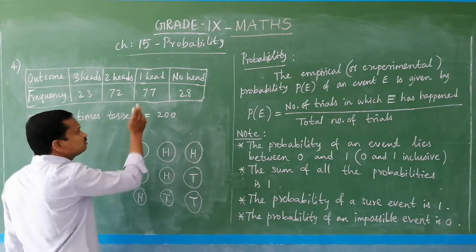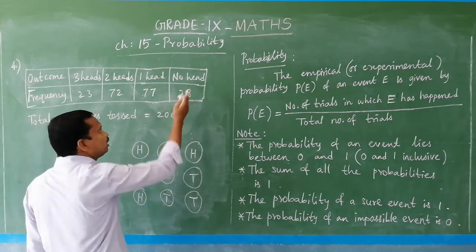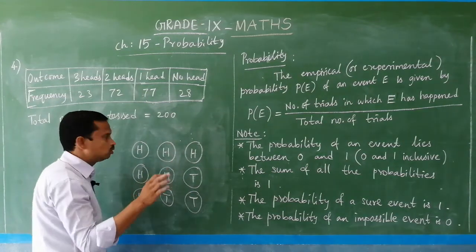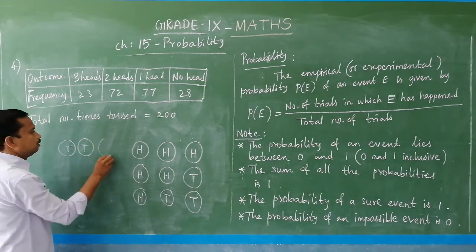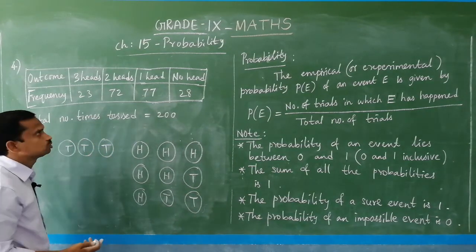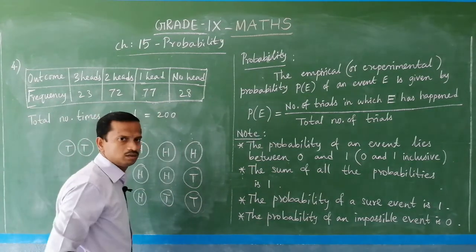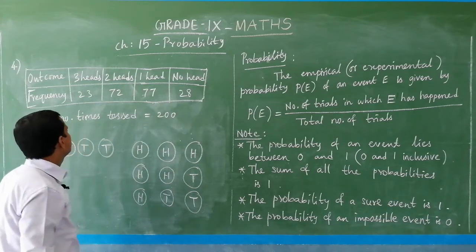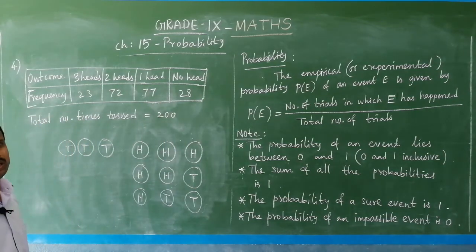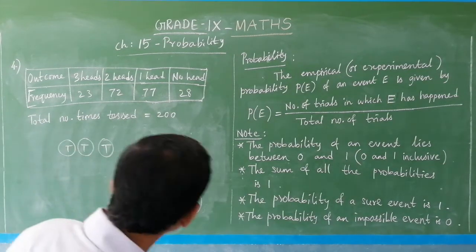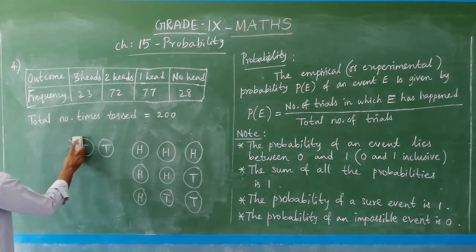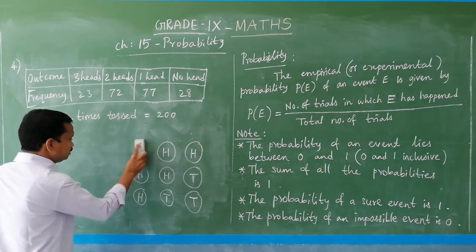So, 77 times. And no head means all 3 are tail. If tail, tail, tail occurs, then there is no head. So, no head means 28 times. Okay, this is what is given there, and you have to find the probability for the given event.